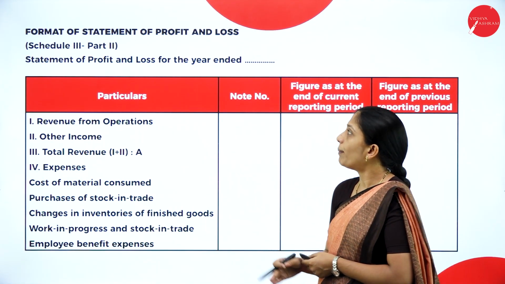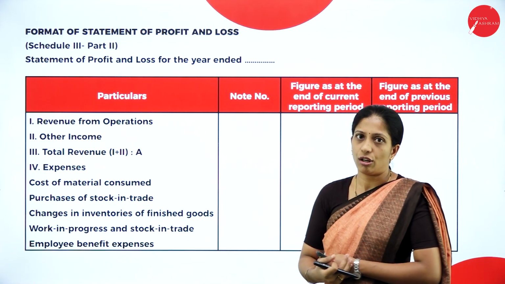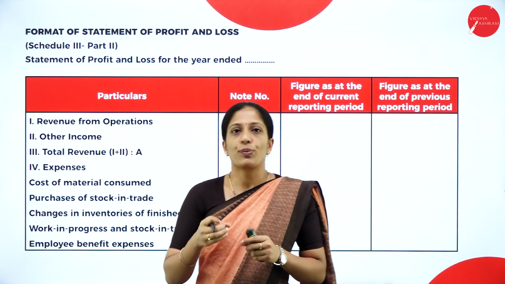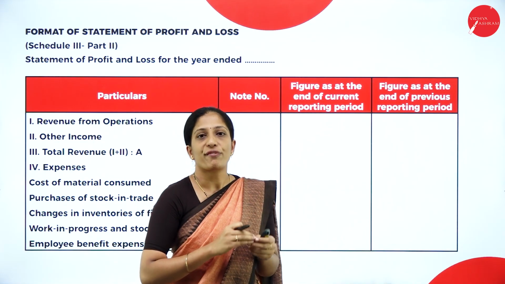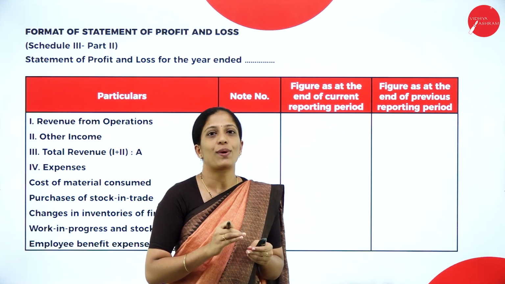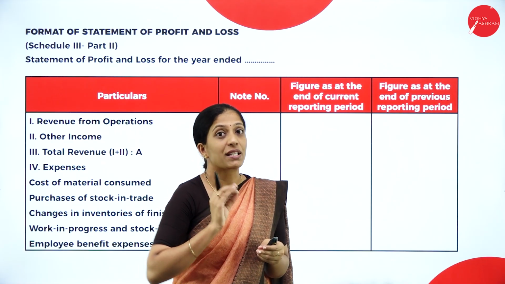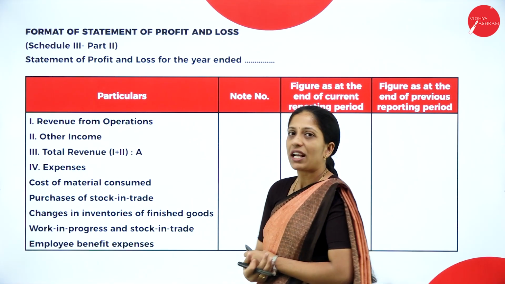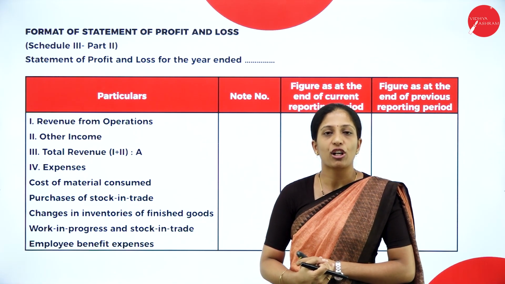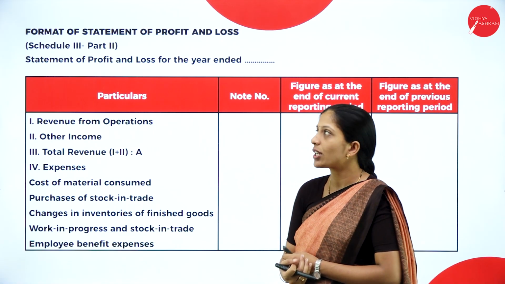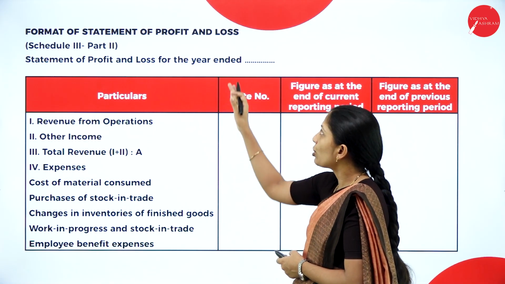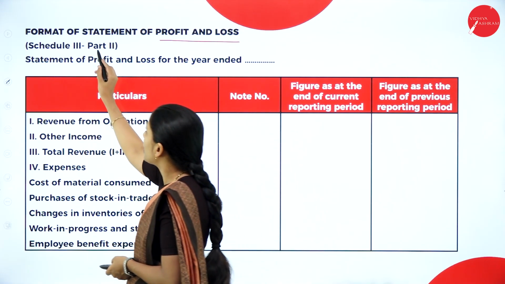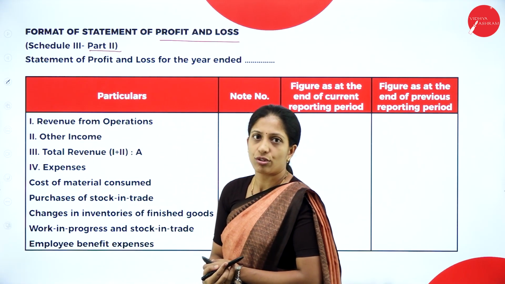So this is a format of statement of profit and loss. Here we are going to prepare as per the vertical form. We are going to prepare the vertical form of statement of profit and loss as well as balance sheet, and it is prescribed by Companies Act 2013. So what are the final accounts we have to prepare here? Statement of profit and loss as well as balance sheet. So this would be the format. The statement of profit and loss is given under Schedule 3 Part 2 of Companies Act 2013.